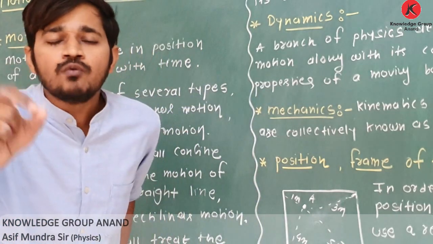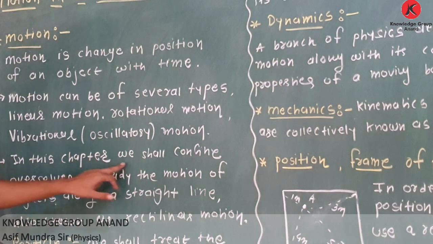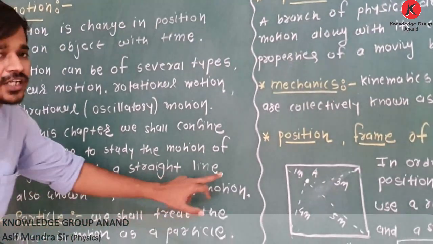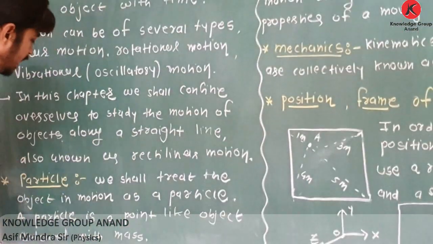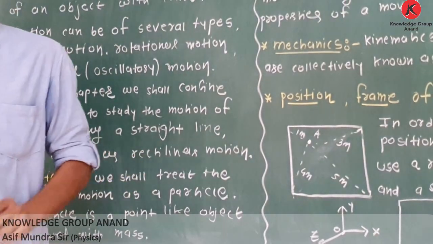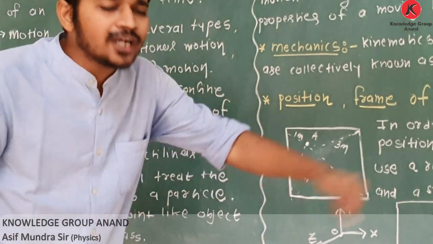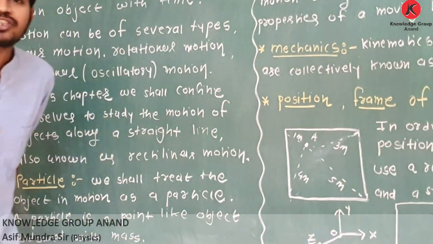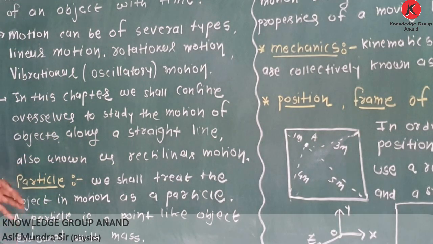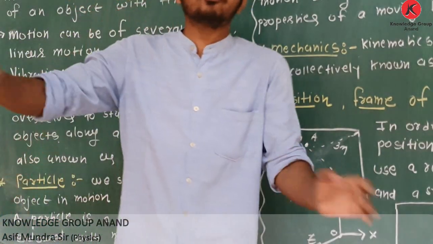In this chapter, we shall confine ourselves to study the motion of object along a straight line, which is also known as rectilinear motion. What is rectilinear motion? Motion of object along a straight path is called rectilinear motion.